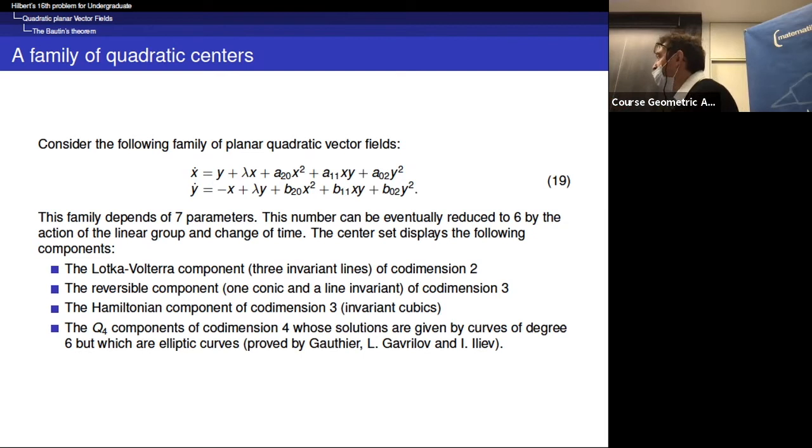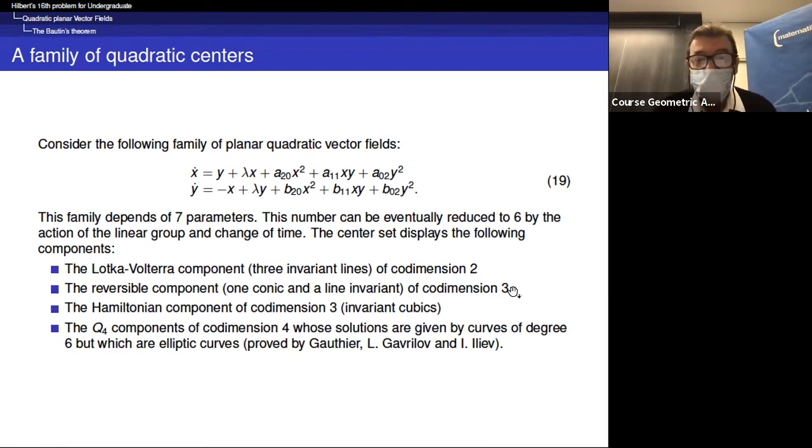And in fact, Poincaré, from the very beginning, observed that if you have a perturbation of a center, and if you perturb in such a way that the first return map is symmetric, necessarily all orbits are closed. So you find this family of examples which belong to reversible components. It is of codimension 3.